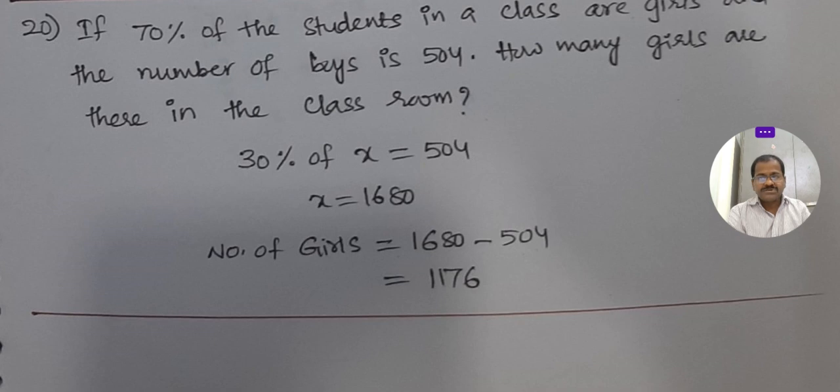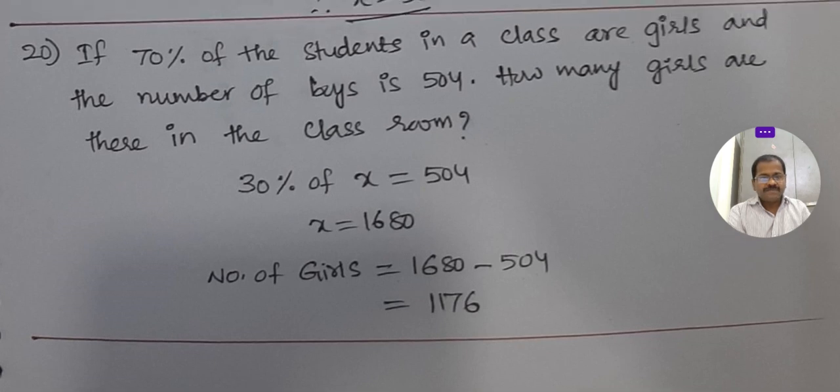You see here, if 70% of students in a class are girls and the number of boys is 504, how many girls are there in the classroom? 70% girls means 30% are boys.